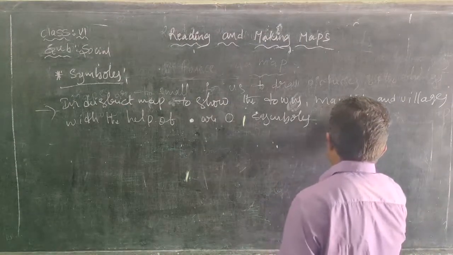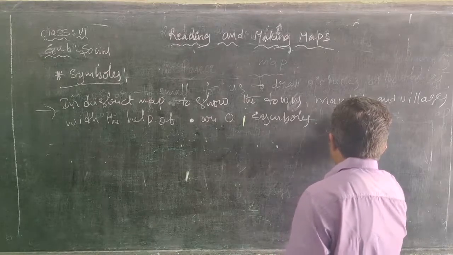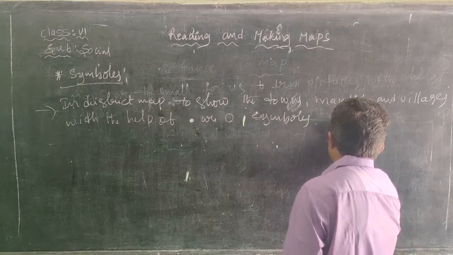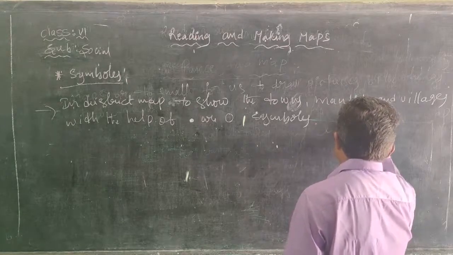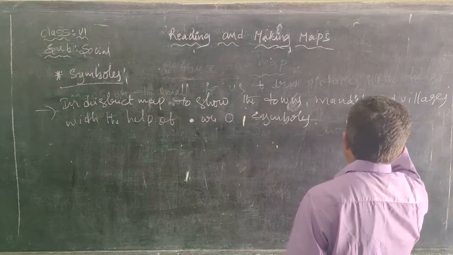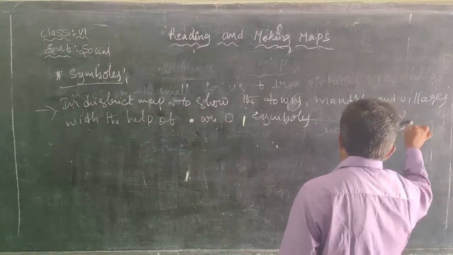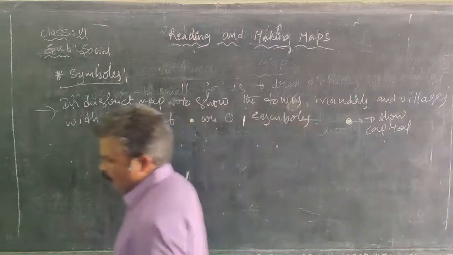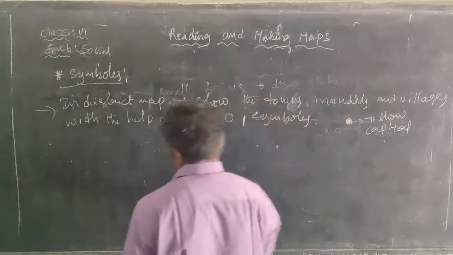In the atlas we find a dot, and around the dot there is a circle. This is used to represent capitals.